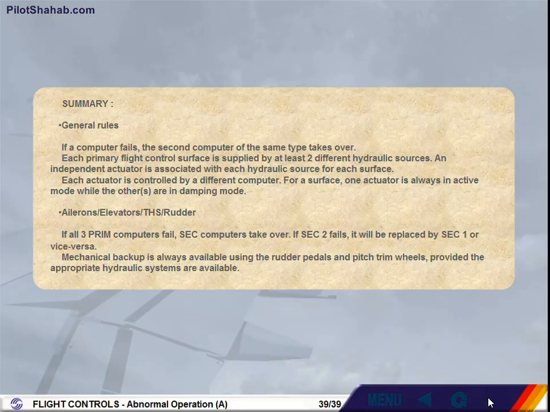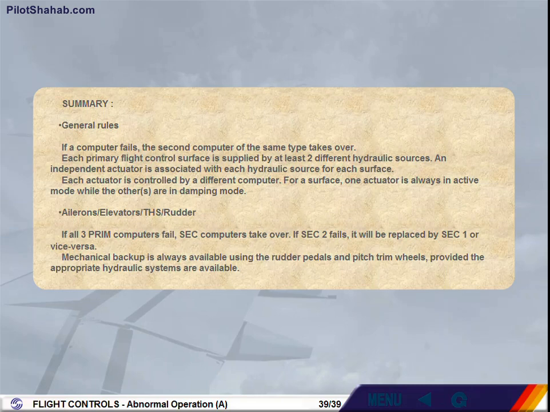Summary. General rules. If a computer fails, the second computer of the same type takes over. Each primary flight control surface is supplied by at least 2 different hydraulic sources. An independent actuator is associated with each hydraulic source for each surface. Each actuator is controlled by a different computer. For a surface, one actuator is always in active mode, while the others are in damping mode.